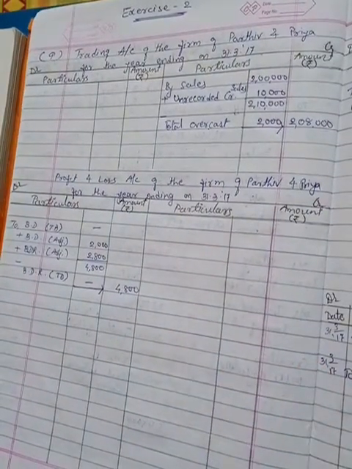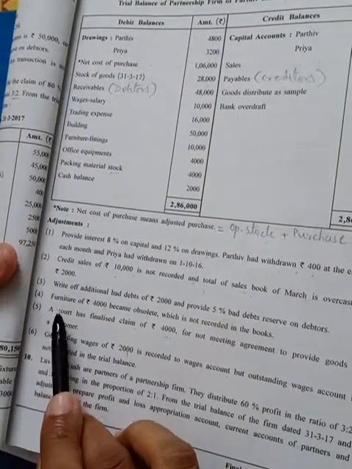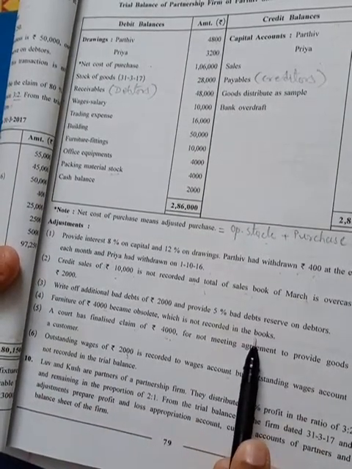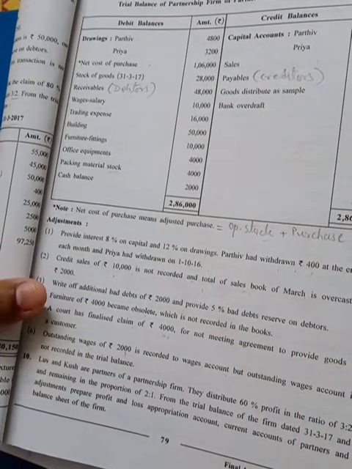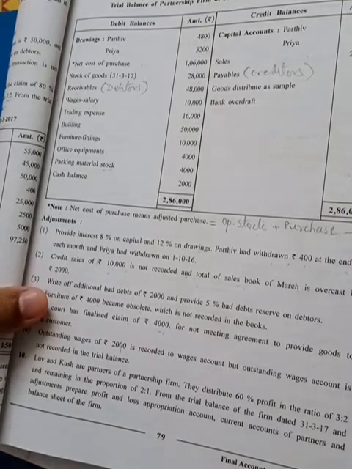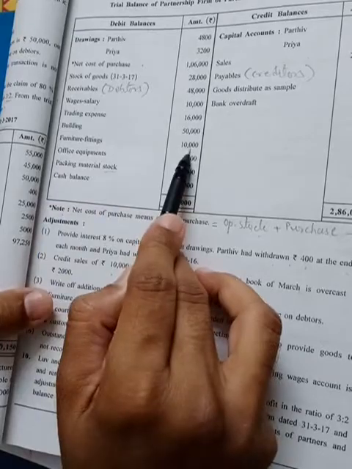Okay, now next adjustment number 4. Furniture of rupees 4,000 became obsolete, which is not recorded in the book. So obsolete furniture means we have to write off that much furniture, it became useless. So that much of furniture will be deducted from the balance of furniture, which is available furniture and fittings 10,000.